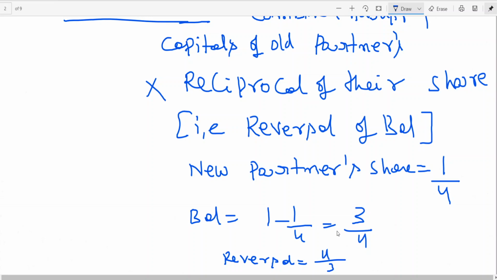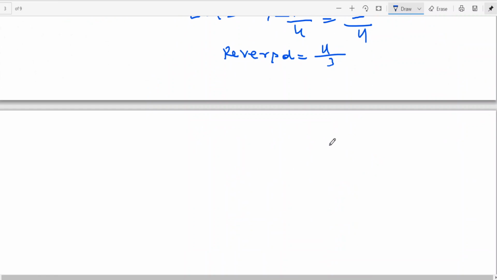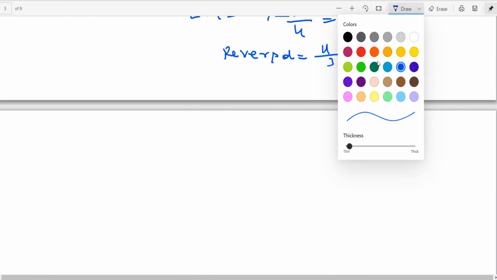If you are going to give the new partner 1 by 4, 3 by 4 belongs to whom? Remaining partner, that is old partner. So I think we don't have any problem. Previously we used in CPT foundation, definitely there is doubt on this. So that is the reason I have given. So no need to worry about it. Now model 3. I think this is the problem we are having in 6th problem.